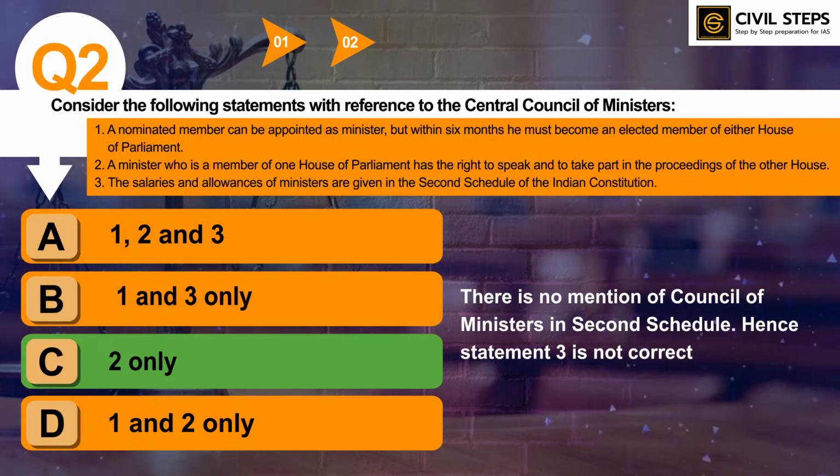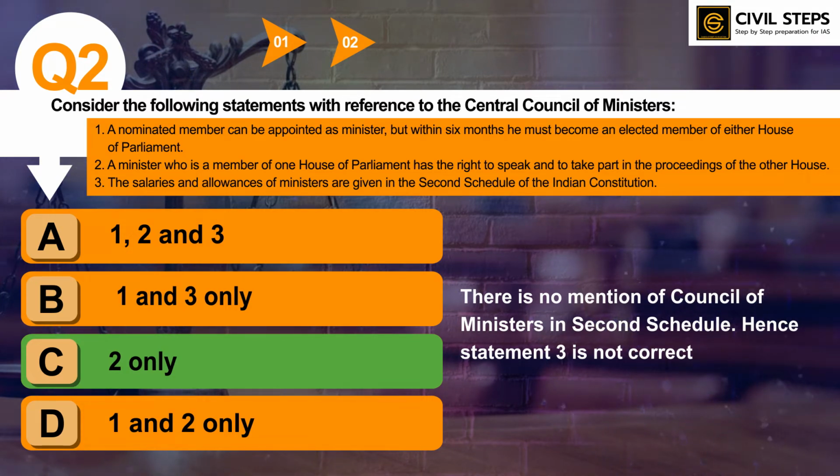So you should know which of the posts are mentioned in the second schedule of the Constitution of India, and you should also know which are not included. So that is more important. You can remember in that way also. So second statement is absolutely correct, while statement number 1 is not correct because a nominated member within 6 months need not be the elected member of either house of parliament. So that's why statement number 1 is wrong, because it is given the other way around.